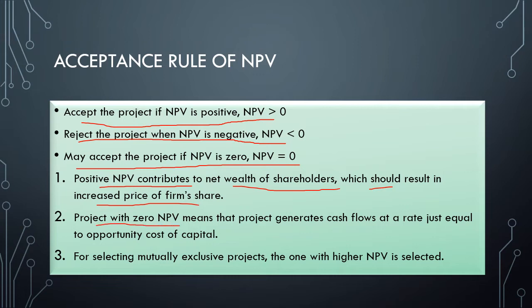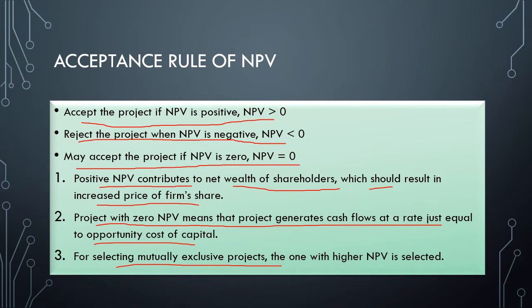A project with 0 NPV means the project generates cash flows at a rate just equal to the opportunity cost of capital. For selecting mutually exclusive projects, I have explained what a mutually exclusive project is just a few minutes back.